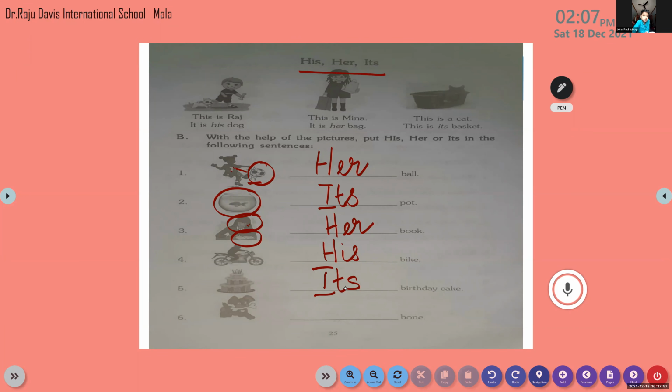Okay. Now, come on, tell me, a dog. I'll call one person. Yes, Essa, come on, tell me. Yes, it is owned by an animal. It's owned by the dog. So we have to say the bone is owned by the dog. So whose bone is that? It is the dog's bone. So it is its bone. Okay. Yes. Come on, write fast. Ma'am, I have completed.